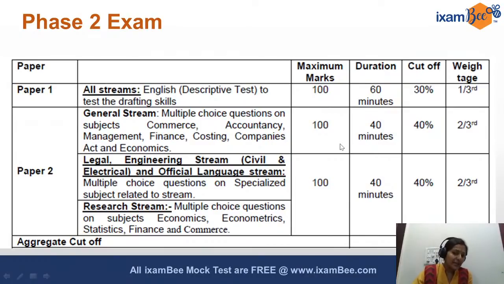So going by that trend, we believe that this time also in all probability it's going to be 50 questions of 2 marks each for paper 2. So that's the safe assumption that we are working on.